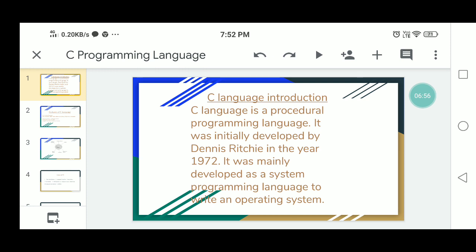Programs written in C take very little time to execute and execute almost at the speed of assembly language instructions. C was mainly used for writing system level programs like designing operating systems. But there are other applications which can be very well designed and developed using C, like text editors, compilers, and network drivers. These are all developed using the C language.